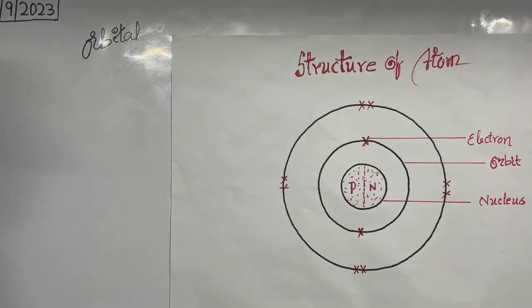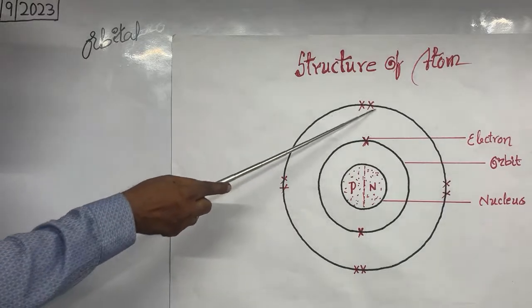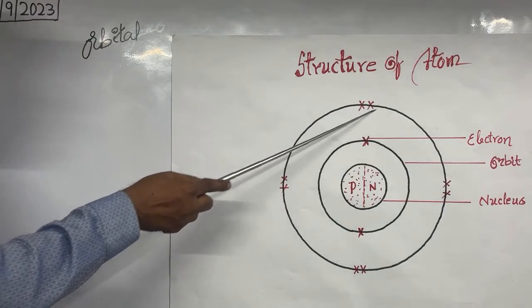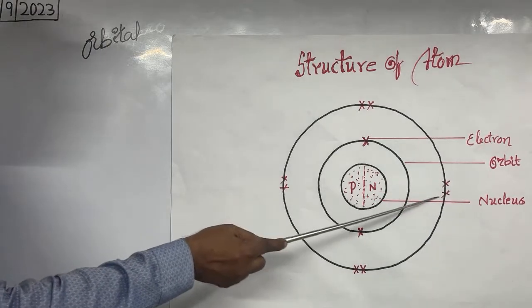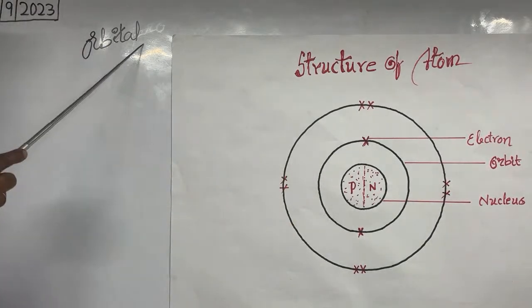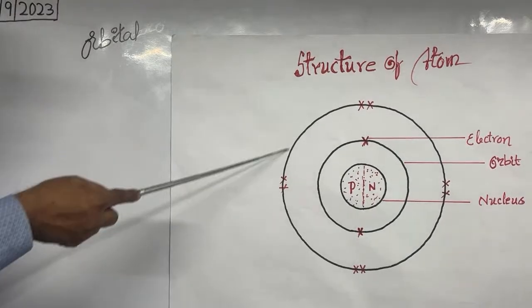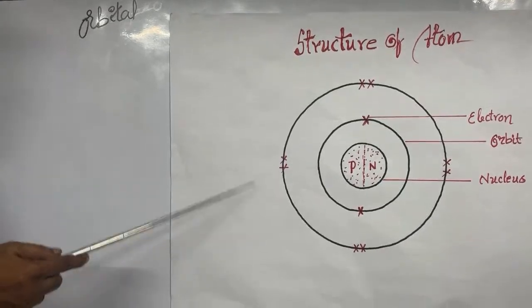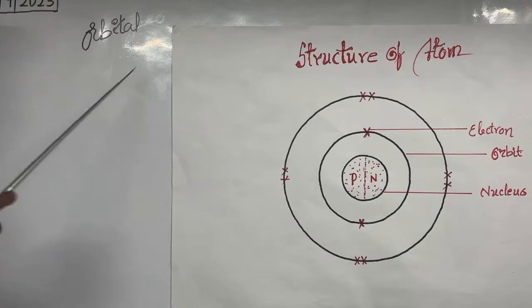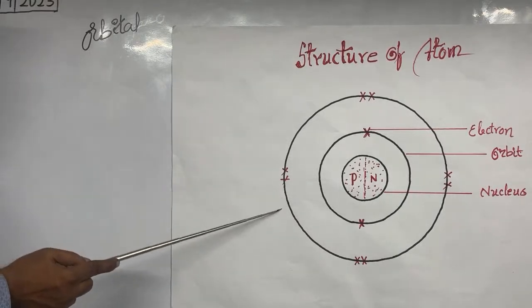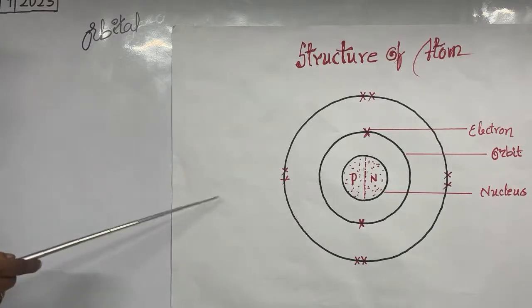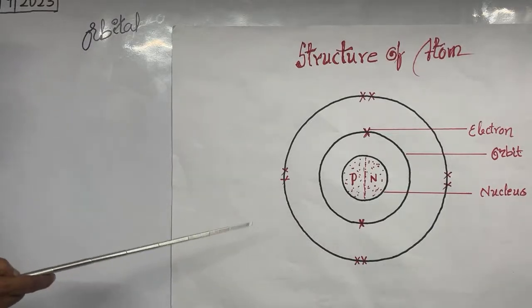What is the meaning of this? The region in which place the electrons are present on the orbit, that particular region we call orbital, but this circular path is called orbit. That is the difference between orbit and orbital. Orbit is two-dimensional, orbital is three-dimensional. That is an interesting point to know.